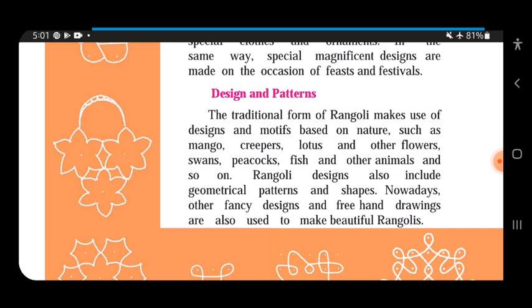Rangoli designs also include geometrical patterns and shapes. So sometimes we make a triangle, square, a circle. Nowadays, other fancy designs and freehand drawings are also used to make beautiful rangolis. People can even make them freehand, just a flower or something like that.